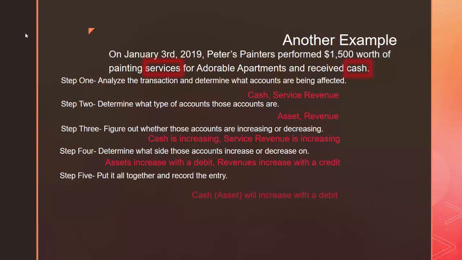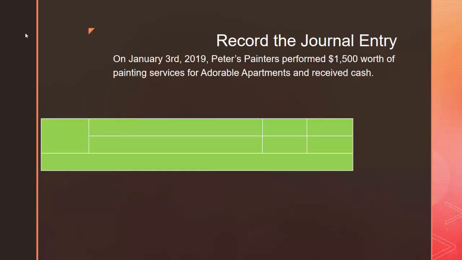What is happening here? Well, firstly, cash, which is an asset, is increasing, and because it's an asset, it is going to increase with a debit. Service revenue, our revenue account, is also increasing, and as the guide has told us, revenue accounts increase with a credit. Now we're prepared to record the journal entry for the January 3rd transaction. We're going to start by entering the date. The transaction is taking place on January 3rd.